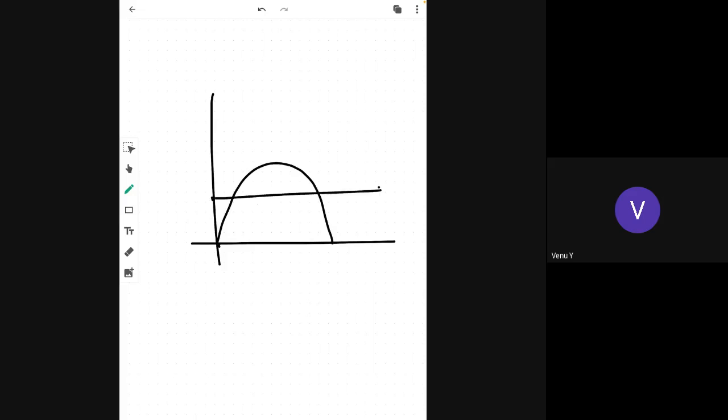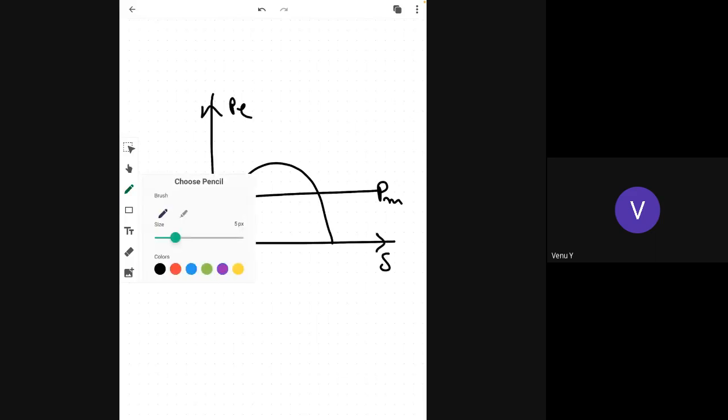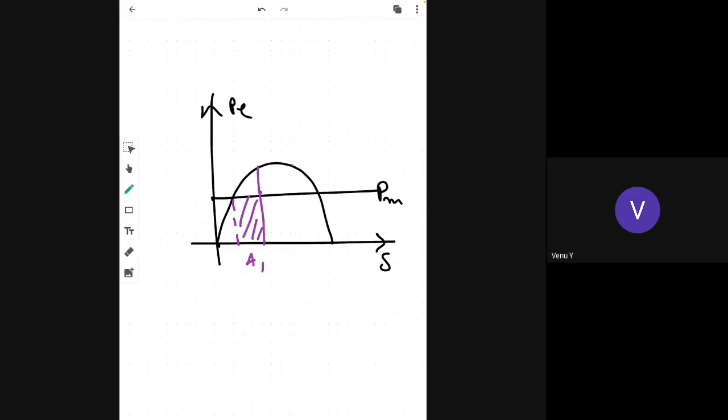Coming to transient stability, when you have PM, this is PE and delta. At a particular point when a fault occurs, it comes to accelerating area A1 and decelerating area A2, and this is the delta CC, critical clearing angle, corresponding to TCC, critical clearing time.